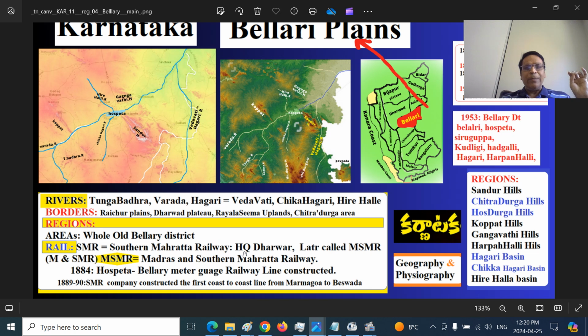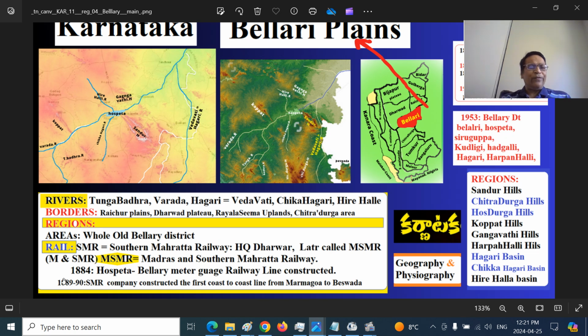It built the first railway line in this region between Hospeta and Ballary. Later, this railway company was merged with the Madras Railway Company, MRC, that is called MSMR, Madras Southern Maratha Railway. Remember, Maratha means the Marathas. This region, Gadag region, Bombay Karnataka region, was under the control of Marathas, so the name was given like that. The important thing is that in 1884 the Hospeta Bellary meter gauge railway line was built.